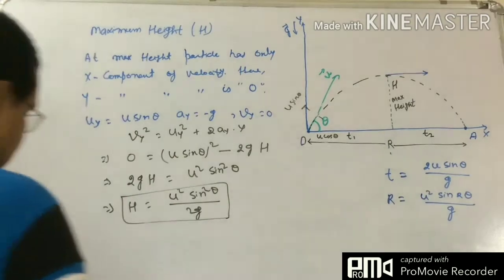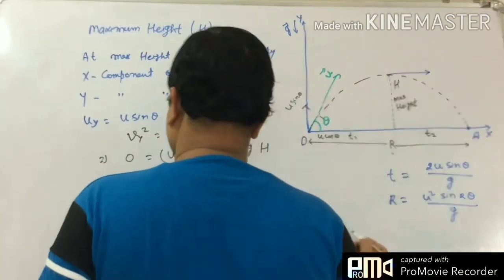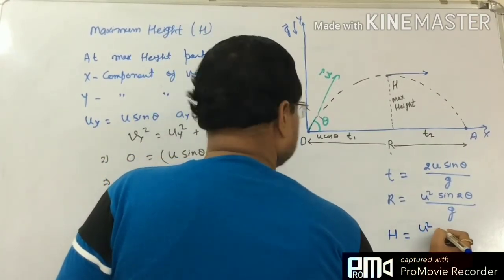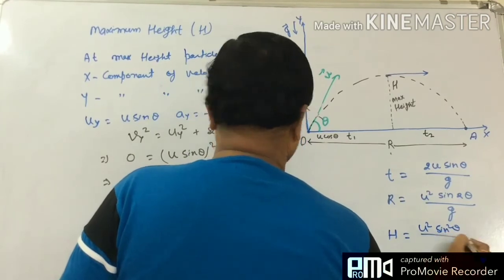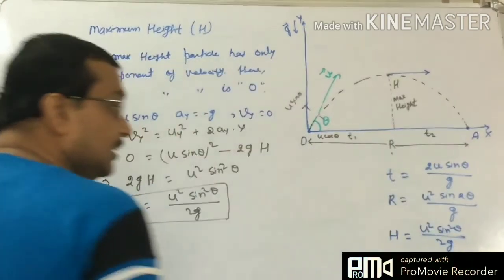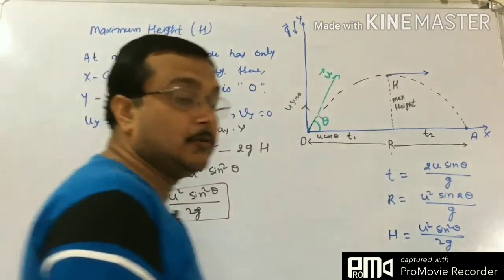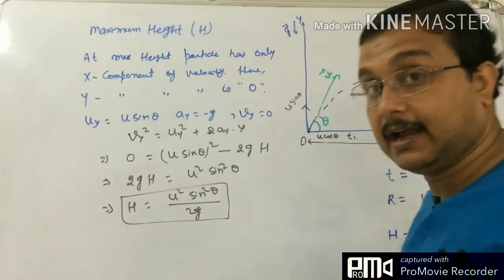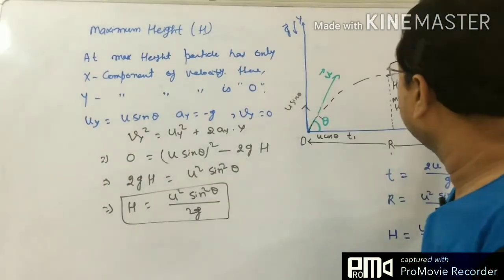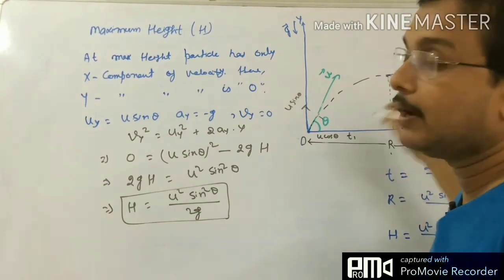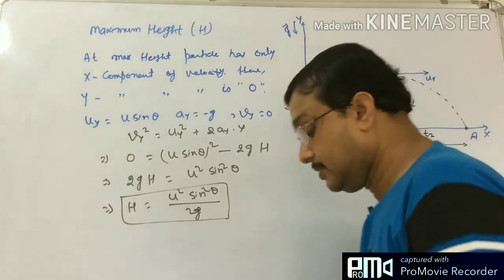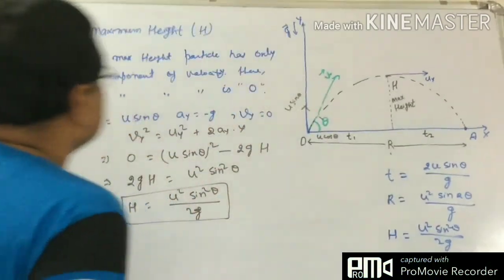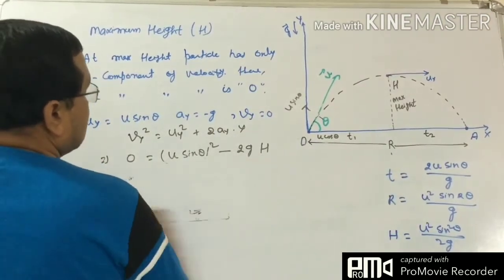So we have another value: h equals u square sin square theta by 2g. We have got these three equations: for total time, that is time of flight, for horizontal range, and for maximum height. At maximum height, the particle has only ux; uy is 0. Actually, ux will not keep changing. I shall discuss all these conceptual points. First, let us derive some equations. Now, the equation for the trajectory.